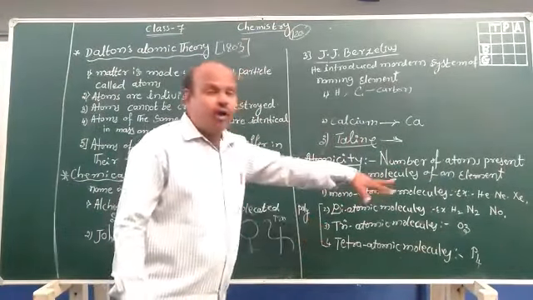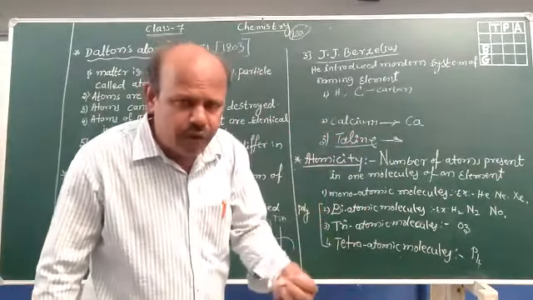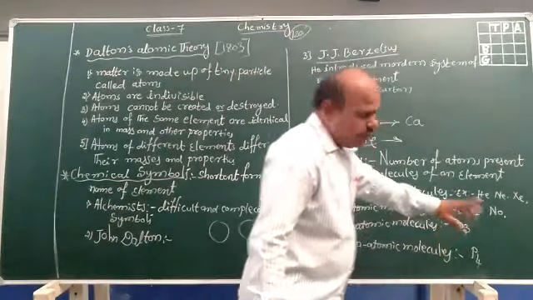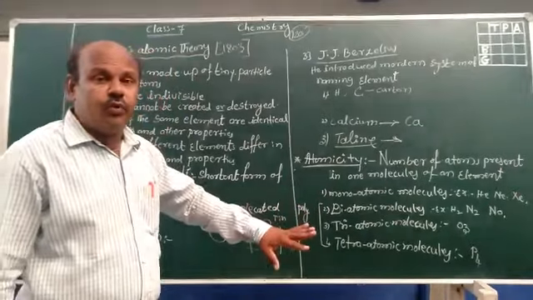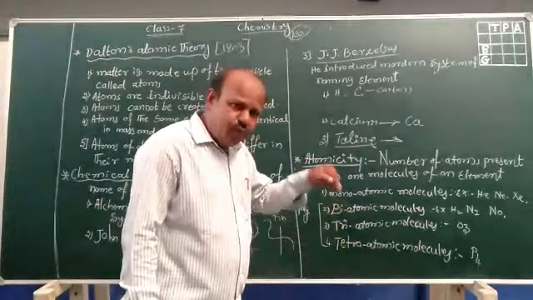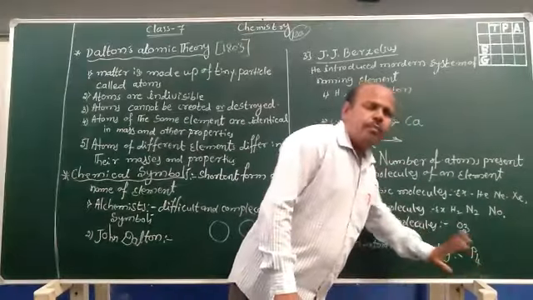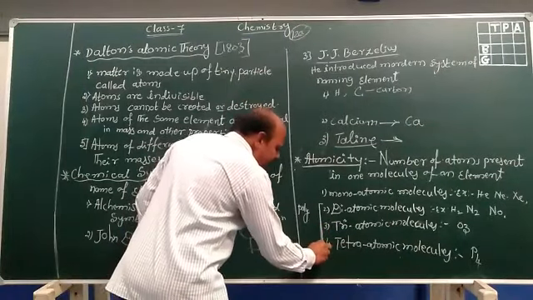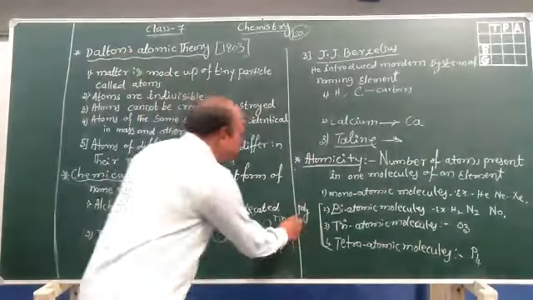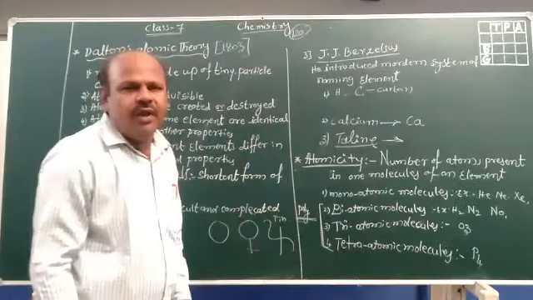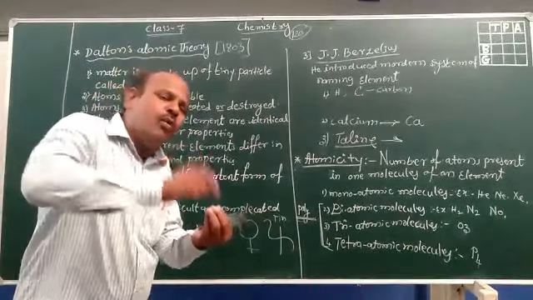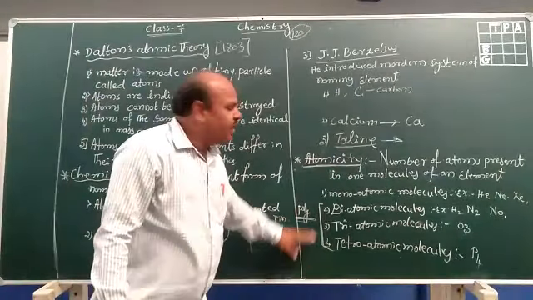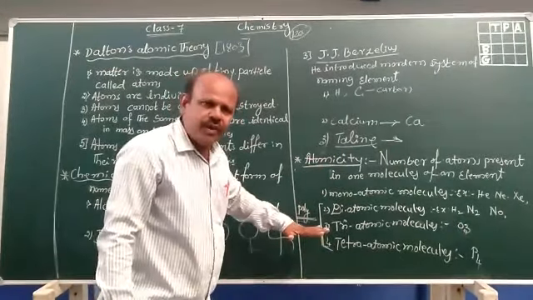And then triatomic molecules: one molecule contains 3 atoms. Example, ozone. And tetraatomic molecules contain 4 atoms in one molecule. Example, phosphorus. All these tri and tetraatomic molecules are known as polyatomic molecules. That means a molecule that contains more than one atom is known as a polyatomic molecule. This is the atomicity of the element.